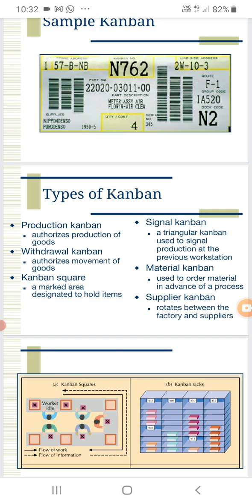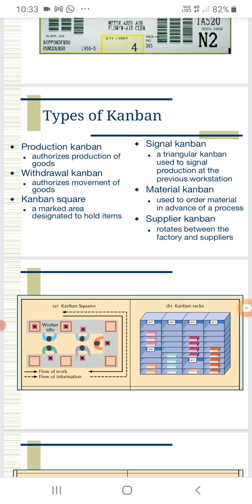Production Kanban authorizes production of goods. Withdrawal Kanban means authorizing movement of goods. So both are leading to the movement of goods only. One is for production and another one is for withdrawal.